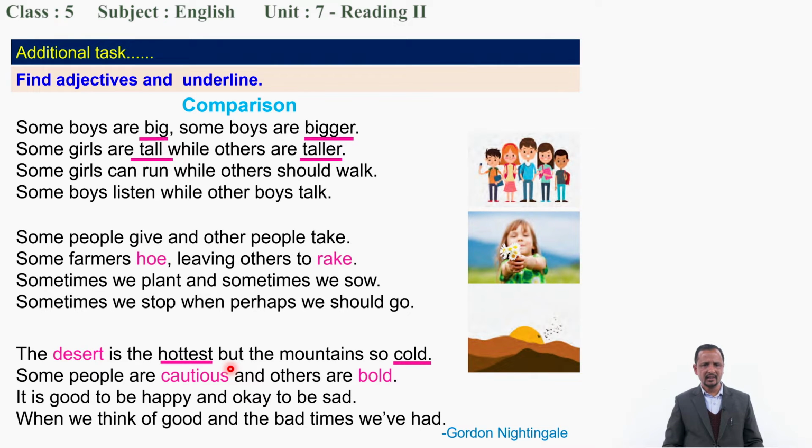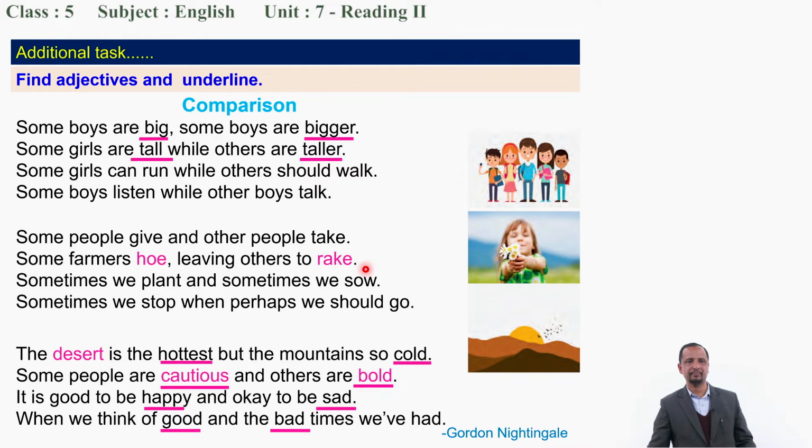And another is cold. Hottest, cold. Cautious. Cautious means, you know already, being careful. Bold. Okay, that is another adjective. Now, dear student, you have to see how they are used in this text. Now you can see happy and sad. Similarly, good and bad. So these are the adjectives that are used in the text.